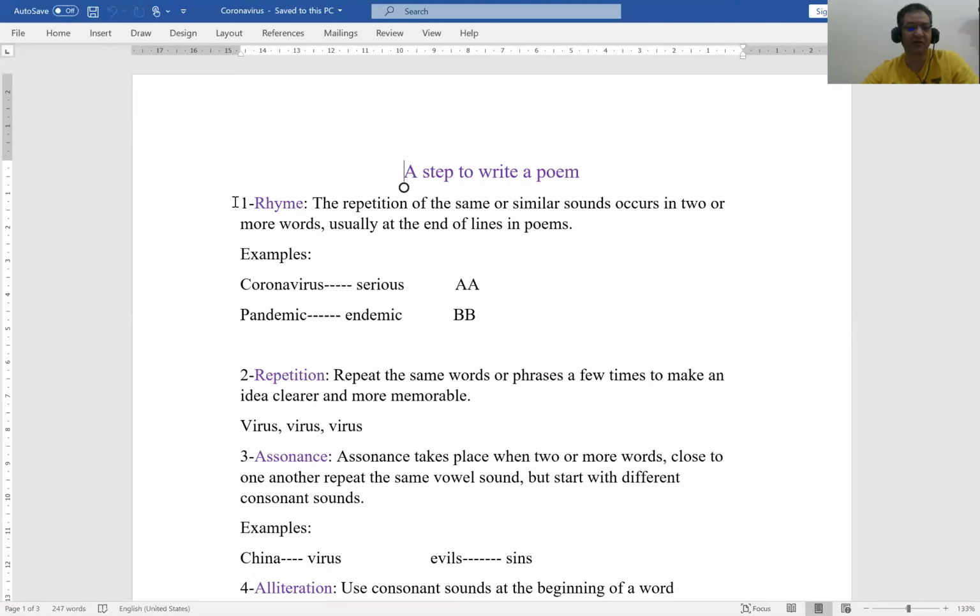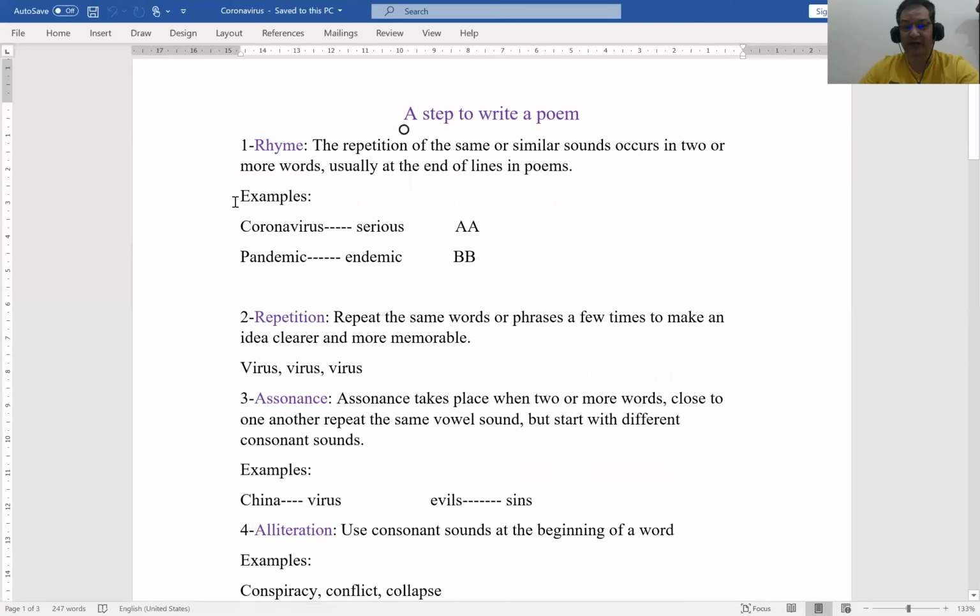No, it can't work out like this. You have to understand the major poetic devices you have to implement in your poem. Here I focused on six poetic devices. There are a lot of poetic devices you have to pay attention to, but you can use these devices as a beginning.